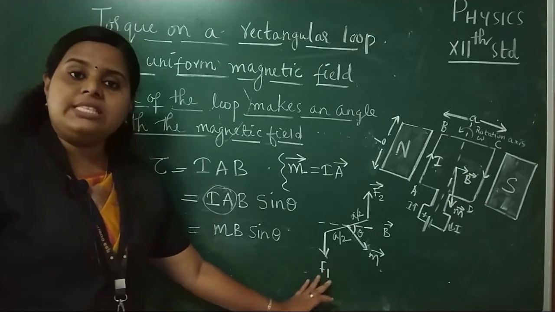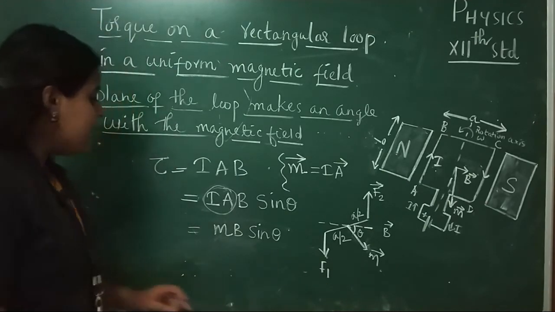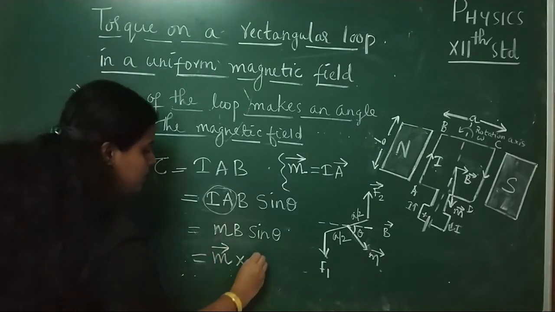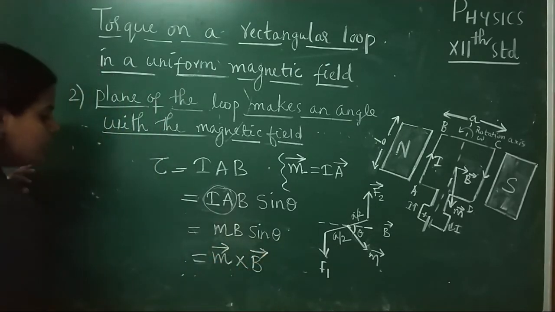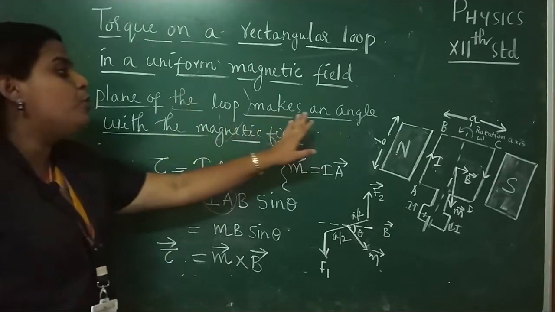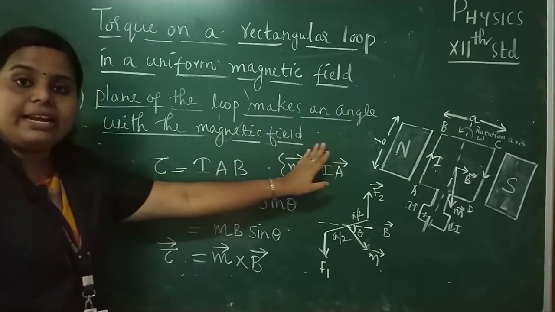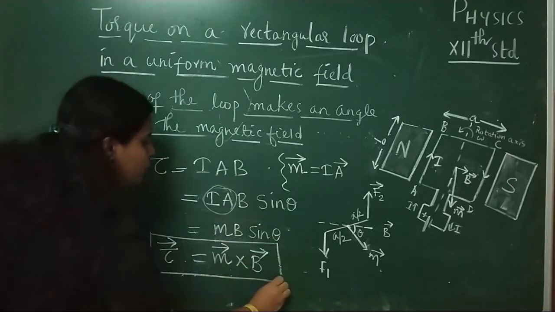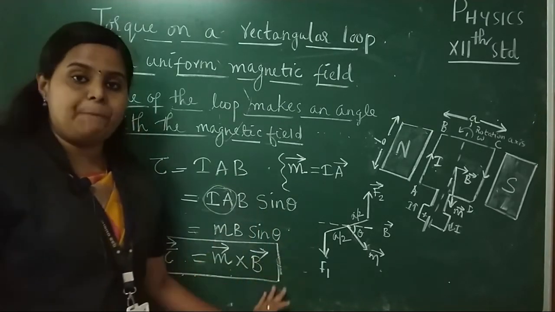So what is AB sin theta? A cross B. In the same manner, what is MB sin theta? M cross B. Okay, so the torque experienced in the second case, that is when the plane of the loop makes an angle theta with the magnetic field, is given by tau is equal to M cross B. Clear?